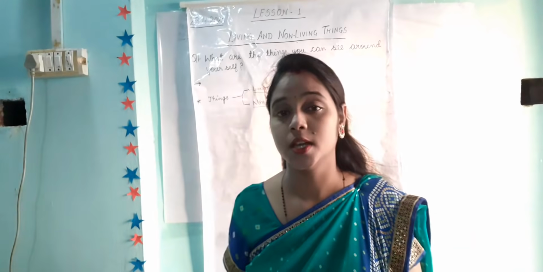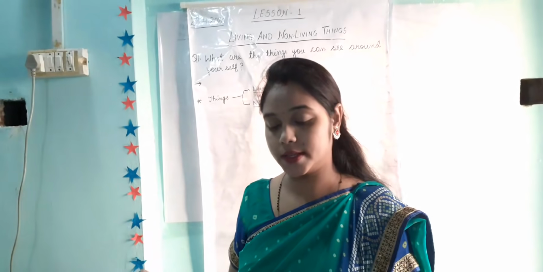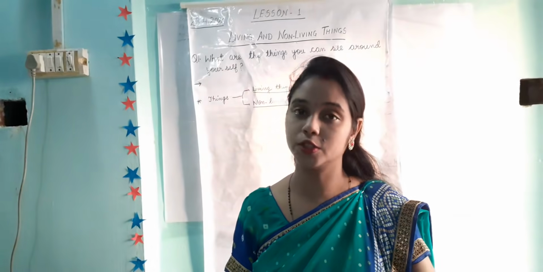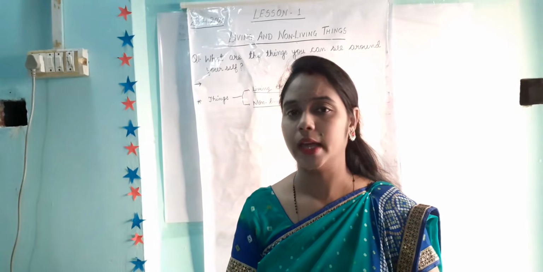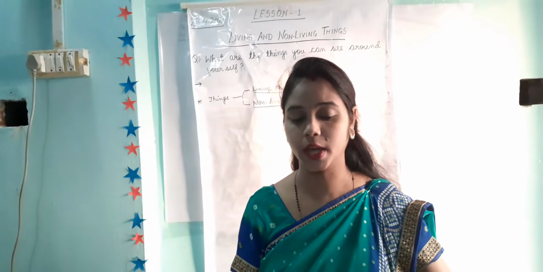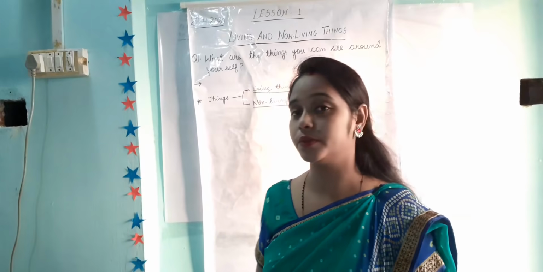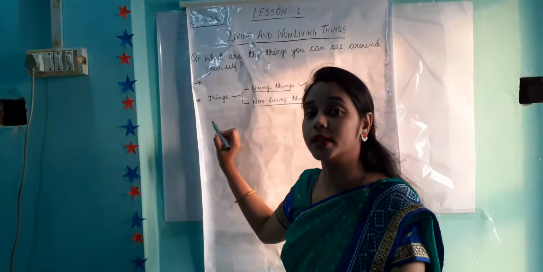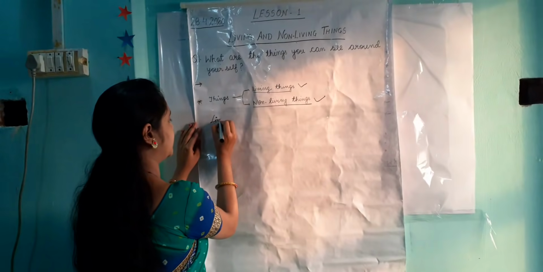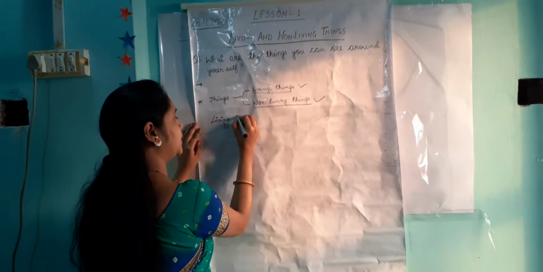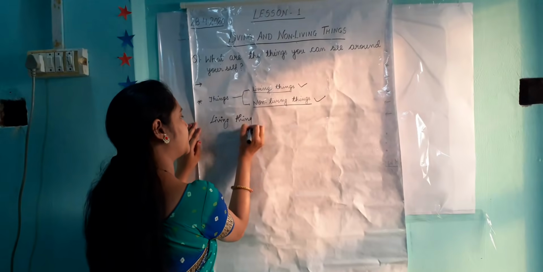Before going on, first we will study what living and non-living things are in simple language. First we will see living things.